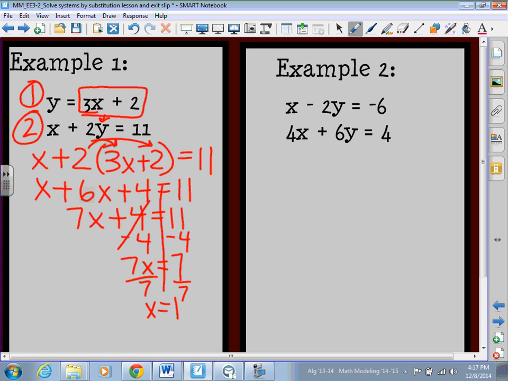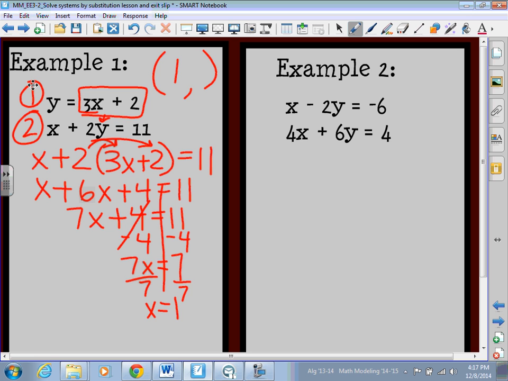So x is 1. Remember, our solution is still a point. That means the first part of my solution is going to be 1 comma something. Now I have to find that something. What is that y value? Well, I know x is 1. So if you take a look up, here's step 3 from the list.